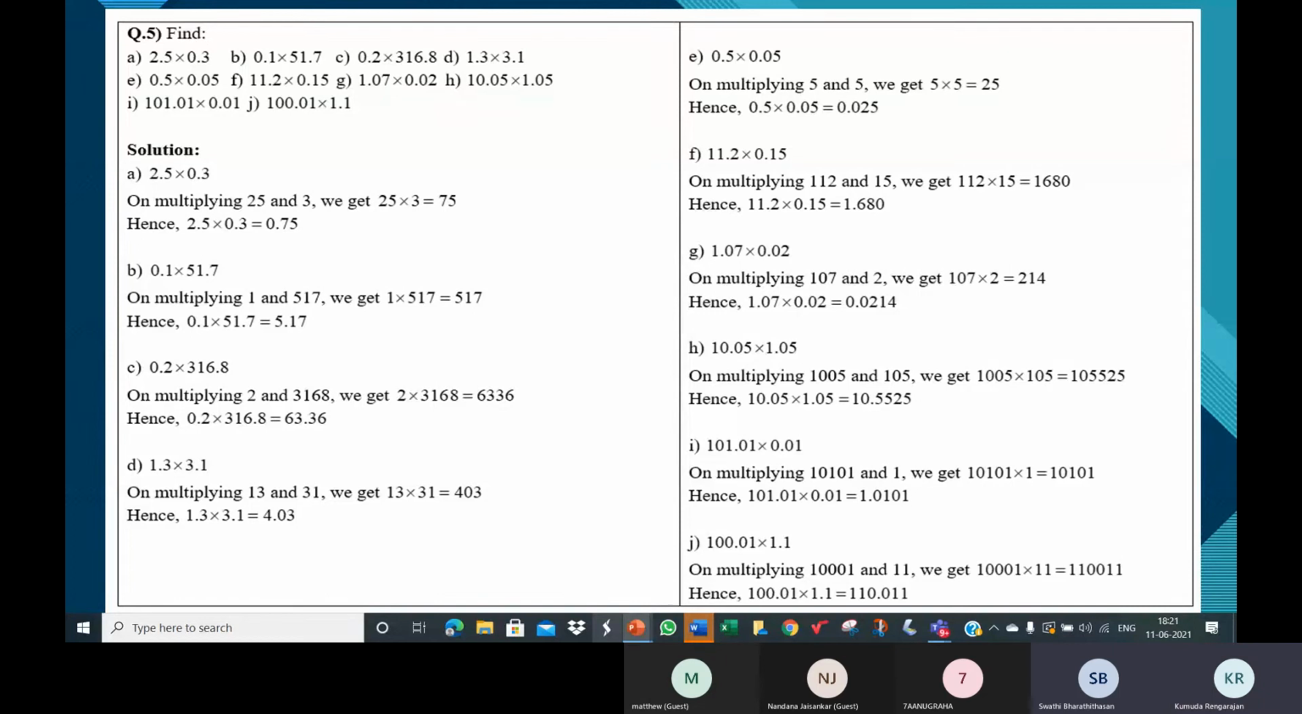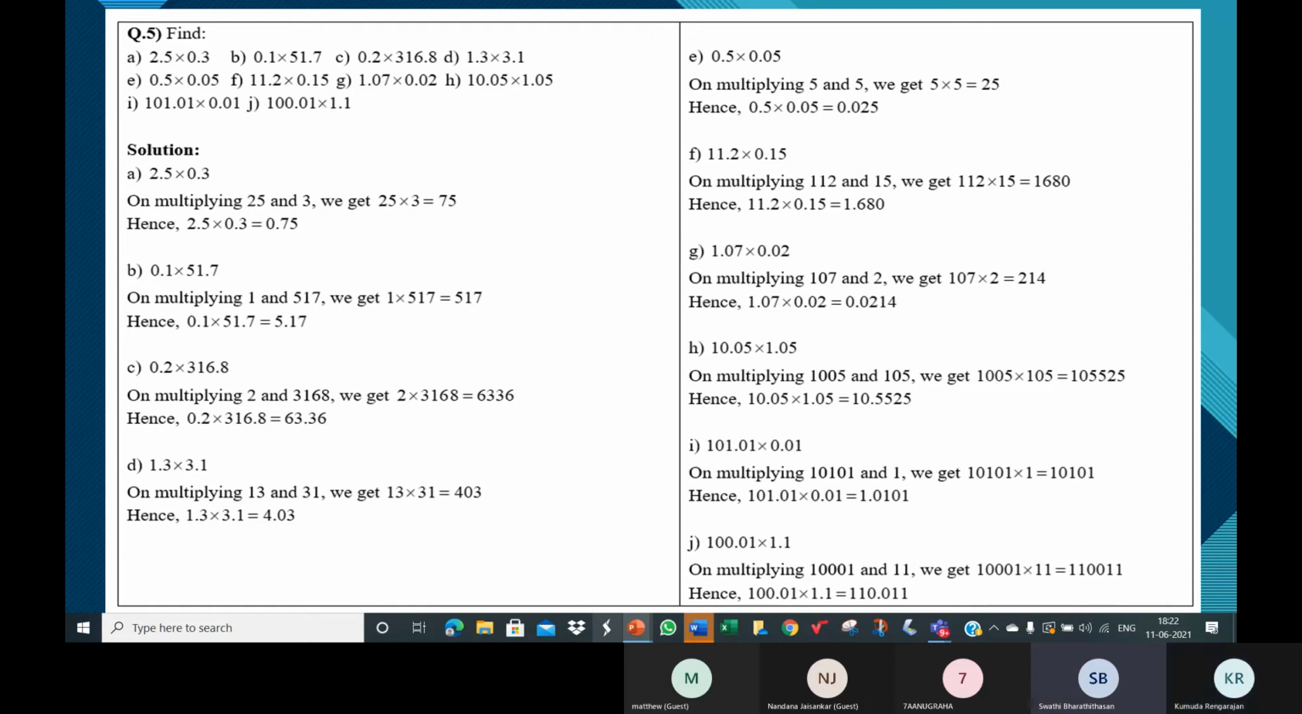What is 0.5 without the decimal point? Ma'am, it's 5. What is the value of 0.5? Ma'am, it's 5. What is 0.05 without the decimal point? How does it read without the decimal point? Ma'am, it's equal to 5. It's 5 again. So we multiply 5 and 5. Very good. Continue.